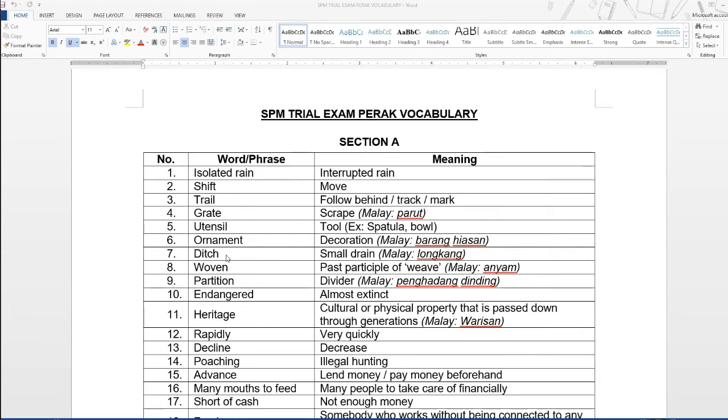And number 7, what is a ditch? It's a small drain. In Malay, you call it a longgang. And, okay, number 8, what is woven? Woven is the past participle of weave. Okay, in Malay, you say anyam. And number 9, partition. Partition means a divider. Penghadang dinding. Alright, so, okay, you know the meaning of these words.